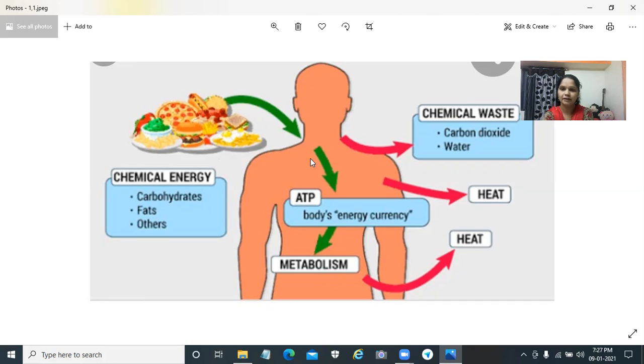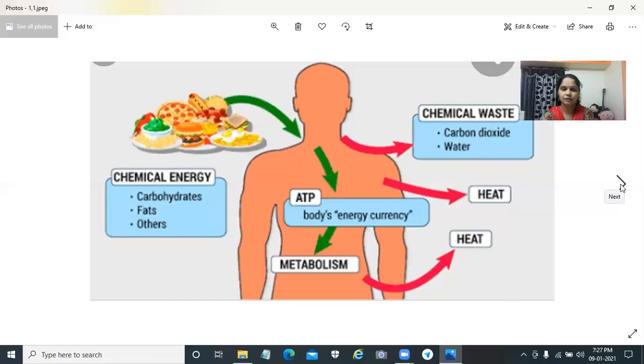Then in the small intestine, the food material is absorbed and transported to each and every cell. The cell uses this food material, and heat is produced, and different kinds of metabolic waste are also produced. This picture tells us about metabolism and the waste materials formed during the different kinds of metabolic activity in a cell.